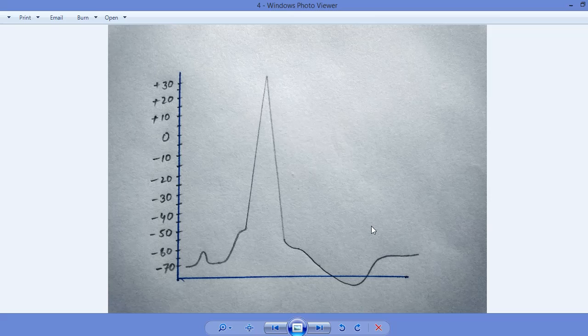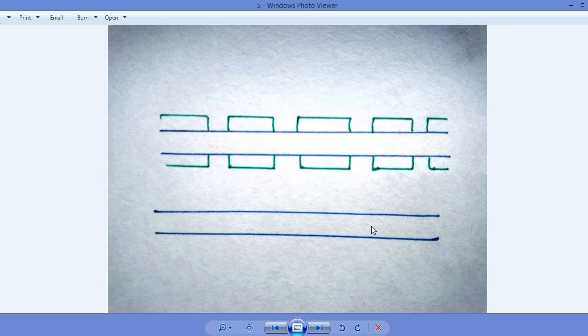So this was all about the action potential. Now coming towards the node of Ranvier. What is the function of node of Ranvier? Node of Ranvier is actually the non-myelinated part of the neuron in the peripheral nervous system and the central nervous system. The non-myelinated portion of the neuron is node of Ranvier, and this is called internode, where there is myelination.